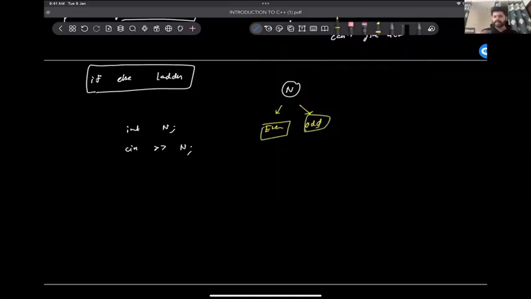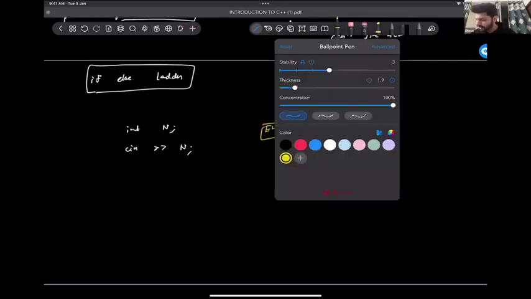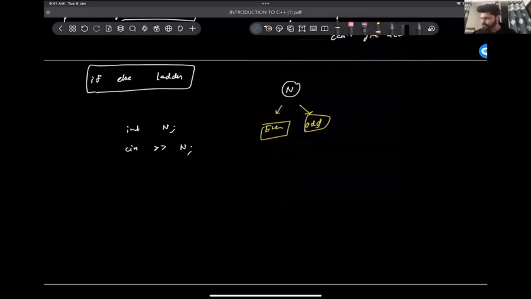So guys, how do you check whether a given number is even or odd? What is even? Anything that is divisible by 2. So 2 is even, 4 is even, 6 is even, 8 is even, 10 is even. Anything that is divisible by 2 will be even.